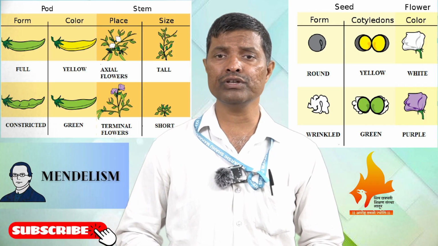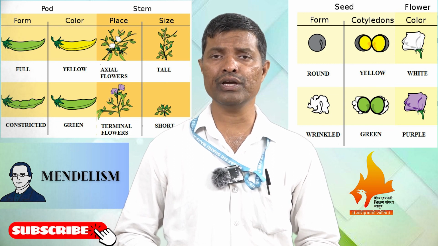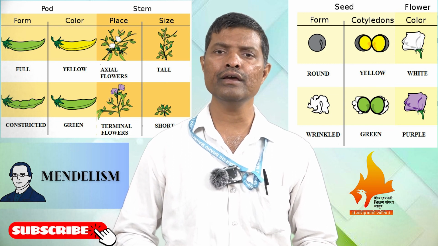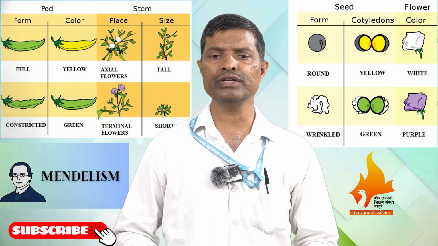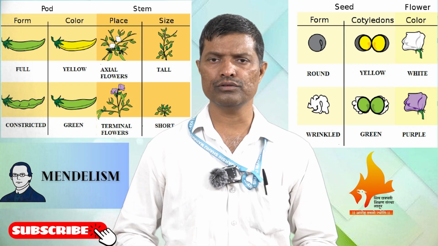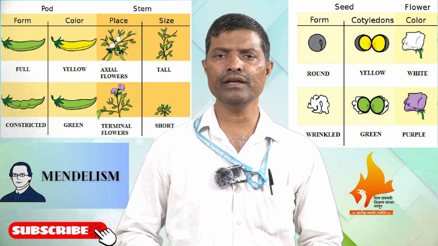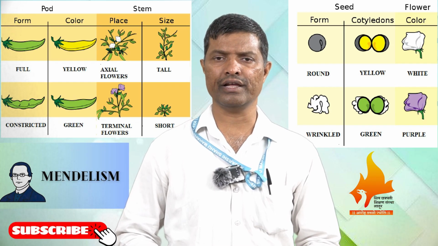Why? Because the character which did not appear in the F1 generation reappeared in the F2 generation. Definitely its ratio is very small, it is 1/4, or 25%, but this character does reappear in the F2 generation.